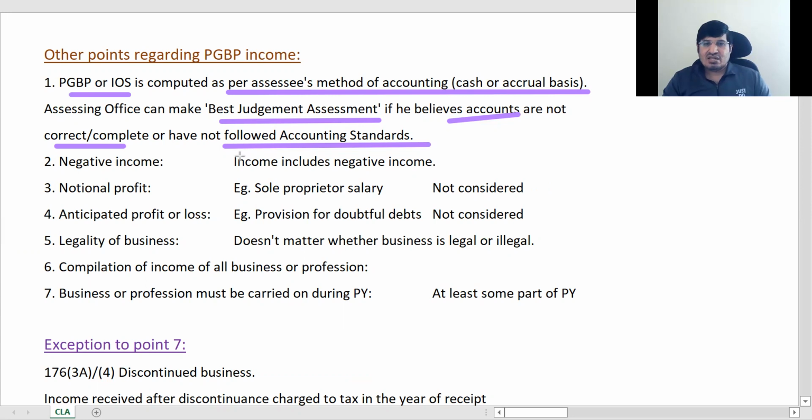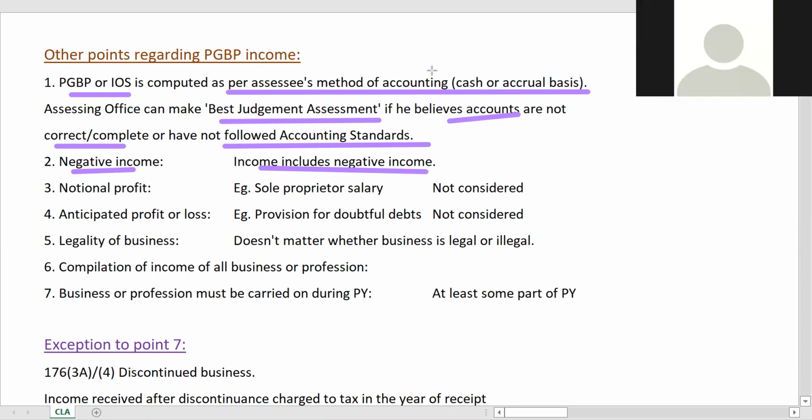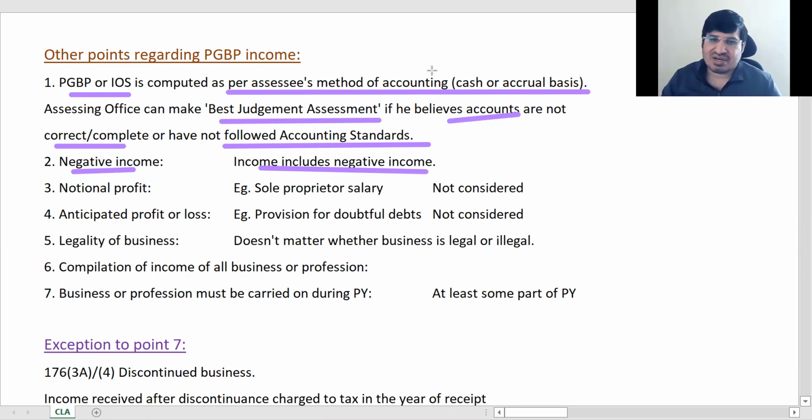Okay, ठीक है. और नेगेटिव इनकम मतलब भाई, income includes negative income. ठीक है, जैसे we know that for profit he will say 50 is the profit, that is plus 50. ठीक है, if there is say another expense of minus 60, expense of 60, then that 50 will become minus 10, right? Okay, so negative income is loss. ये तो हमको मालूम ही है as per general knowledge. Okay, income includes negative income.